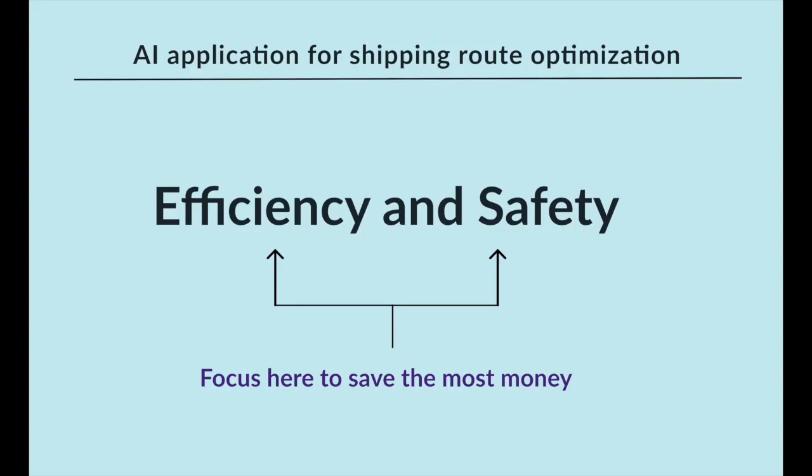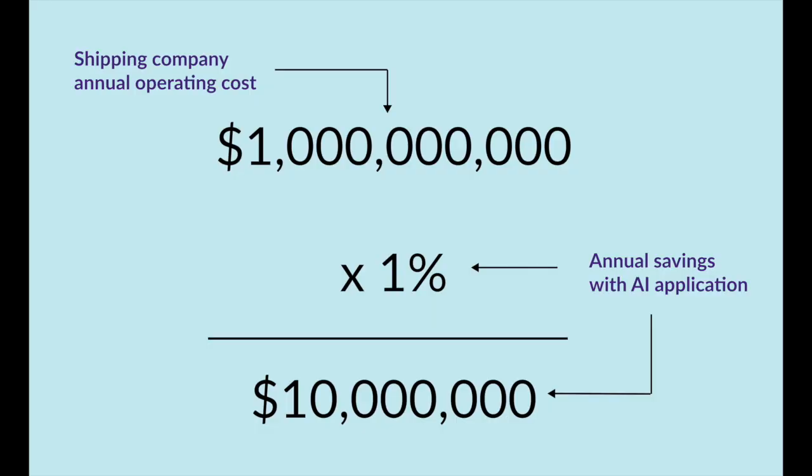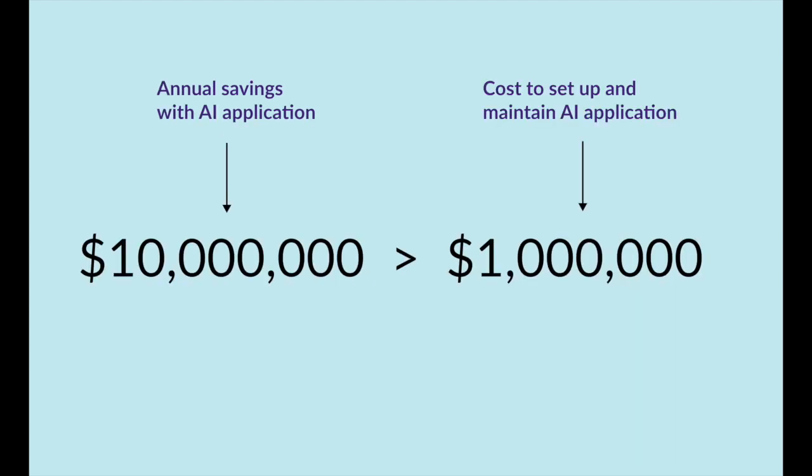Andrew Ng, the co-founder of Google Brain, describes the utility of AI like this. Imagine you created an AI application to optimize routes for shipping companies. Your application accounts for water currents, weather patterns, and so much more. You're focused on improving efficiency and safety since those are the two biggest factors in helping shipping companies save money. There's a ton of data to feed into your application to optimize models for this one narrow use case. Now let's say you can demonstrate that your application can save a shipping company just 1% of their $1 billion annual total costs. You therefore save them $10 million per year. So even if it costs $1 million to set up, customize, and maintain the application for them, they still get a great return on their investment.